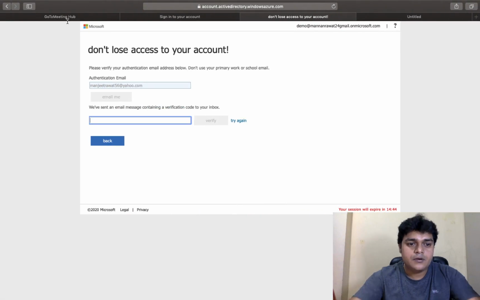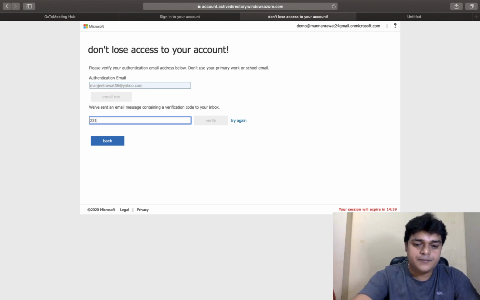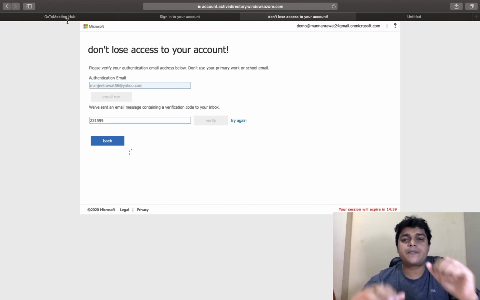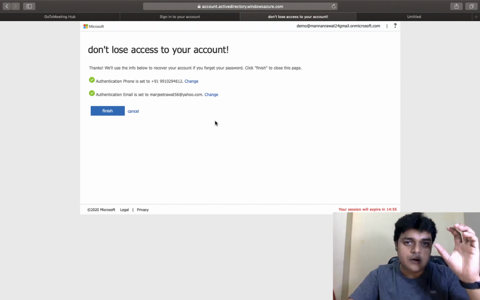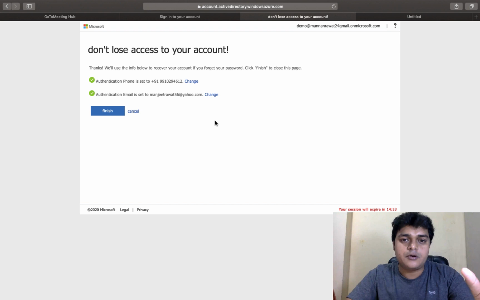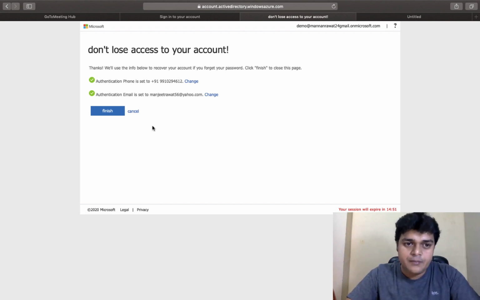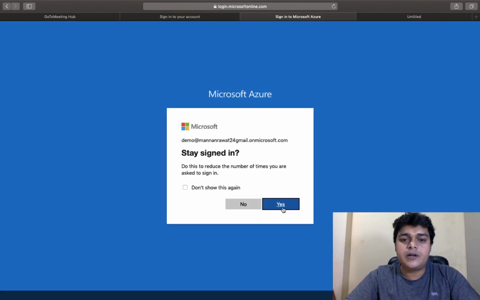Okay, 231599 and click verify. Now you have successfully authorized your user ID with multi-factor authentication by using mail and your phone number. Just click finish. Click yes to log in.